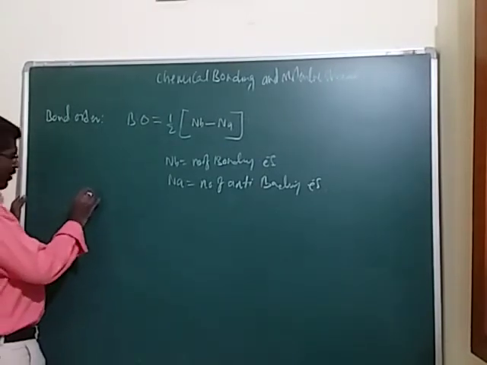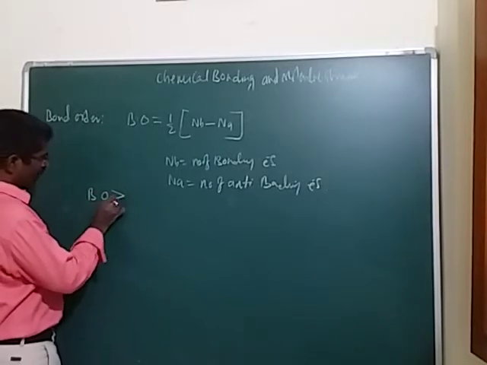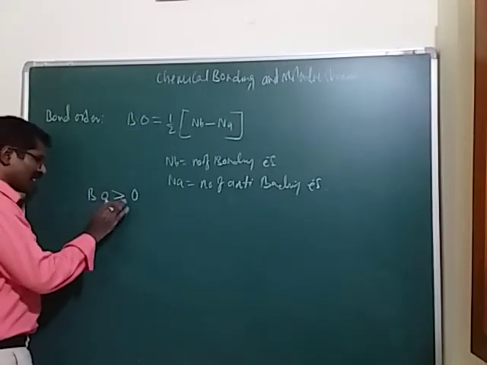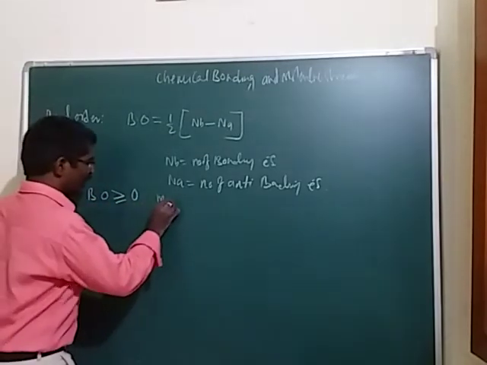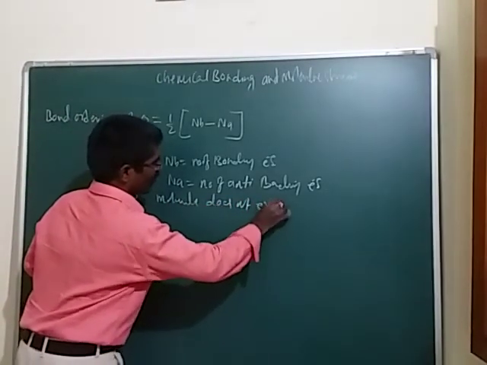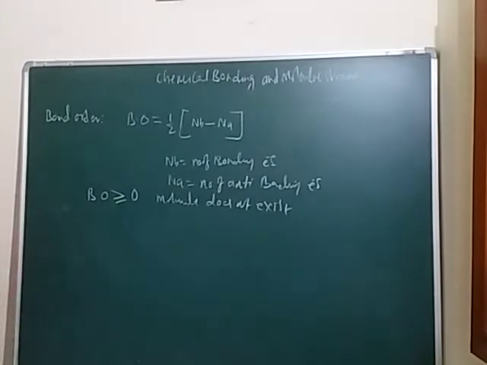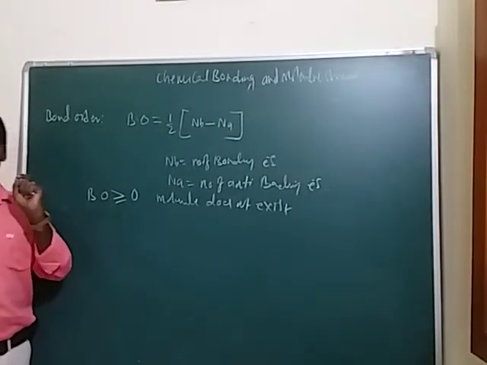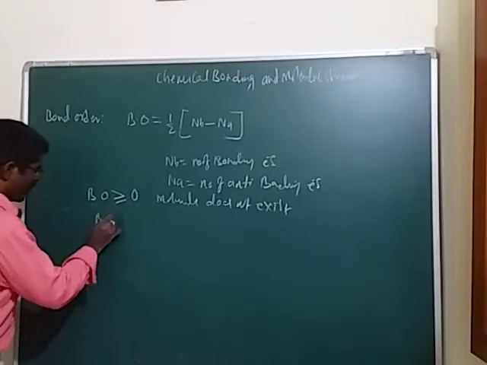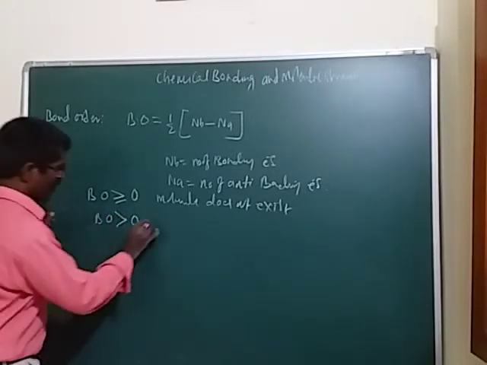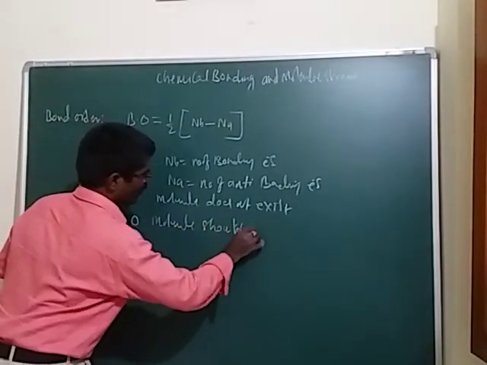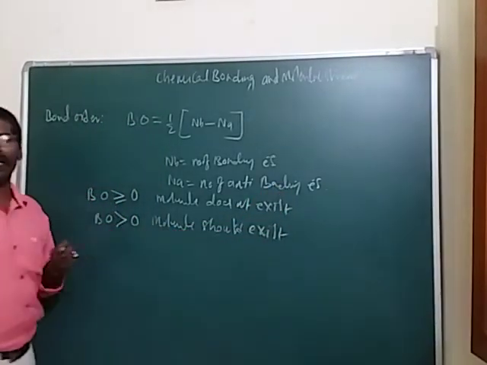Now if the bond order is less than or equal to 0, the molecule does not exist. This is one of the important conditions. And the second one is, if the bond order is greater than 0, the molecule should exist.